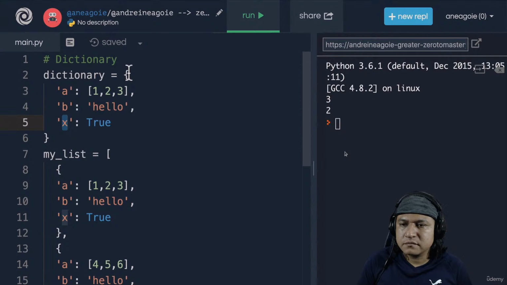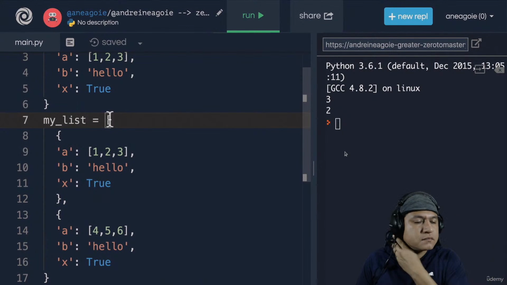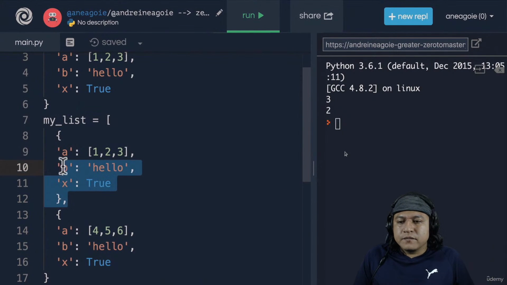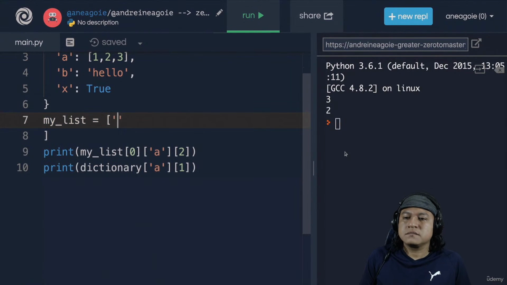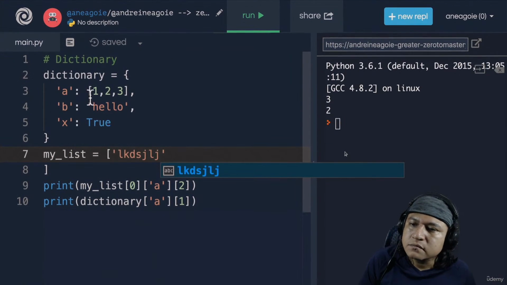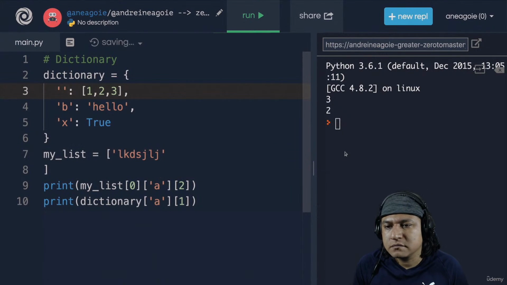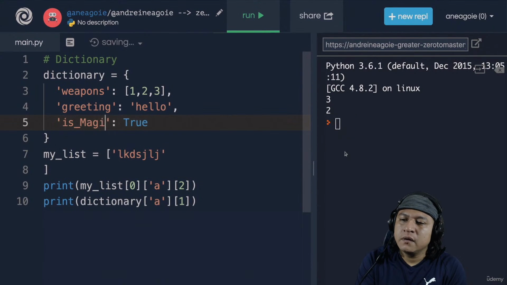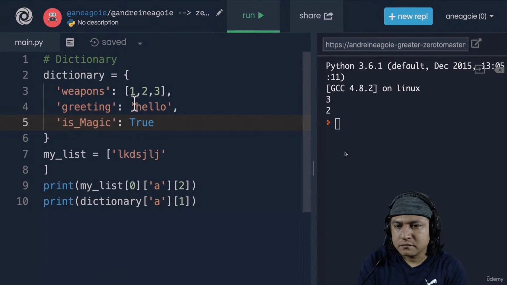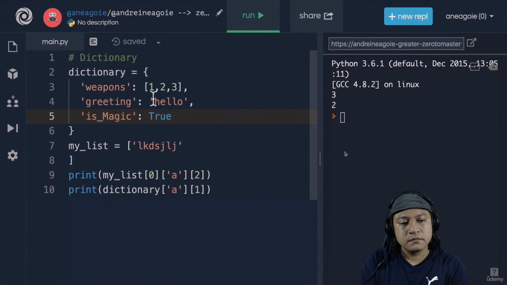Also, you'll notice that dictionaries hold more information than lists, right? Because lists only have that single value. That is, a list has the index and then whatever the value is. And here we have a dictionary inside of a list, which is holding a lot of information. Deep down, a list is simply an index and some sort of value here, right? Versus a dictionary that holds a lot more information. It holds a key. So this could be the weapons of that user. Hello can be the greeting of that user. Maybe is magic is another piece of information about that user. So we're able to have both keys and values in a dictionary. So it holds a lot more information. Yeah. And as we learn different data structures, you'll have these different pros and cons. You'll start to understand when to use what. All right, there's another developer fundamentals. I'll see you in the next one.